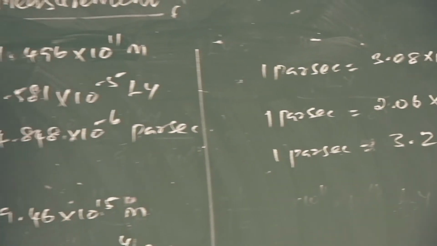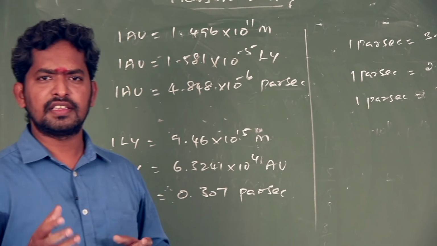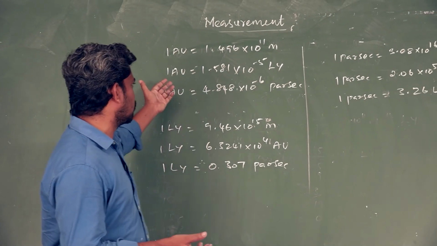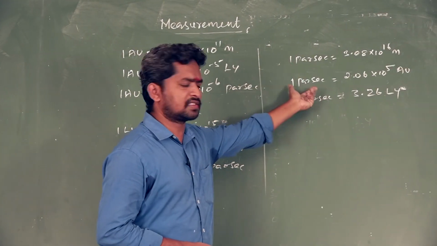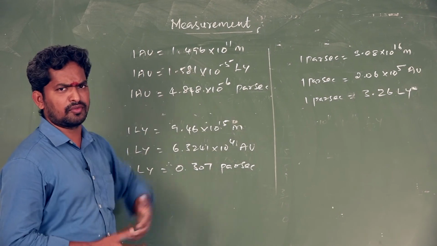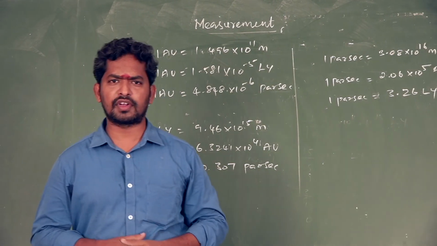So it is a very important area, and just practice it. Convert astronomical unit to light year and light year to astronomical unit, and astronomical unit to parsec to light year and astronomical unit. Practice well. It is a very important area.